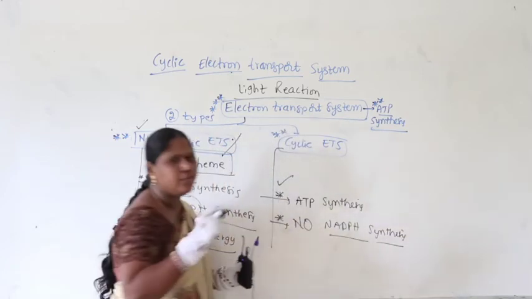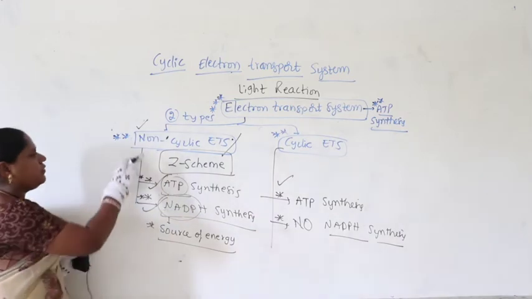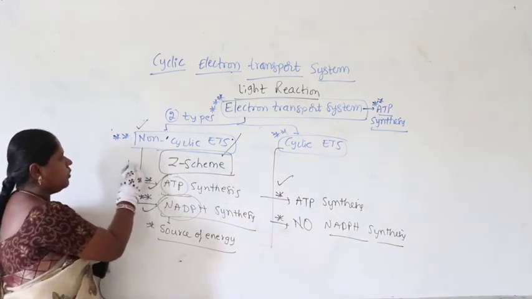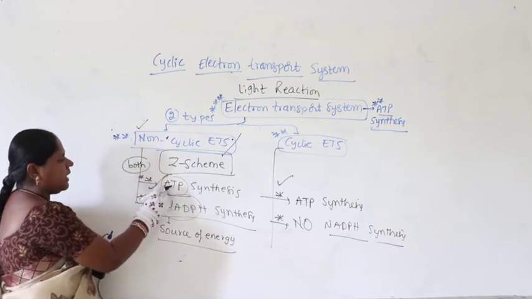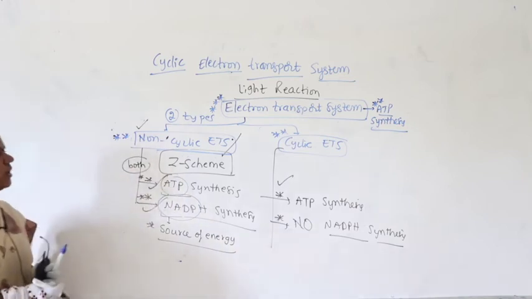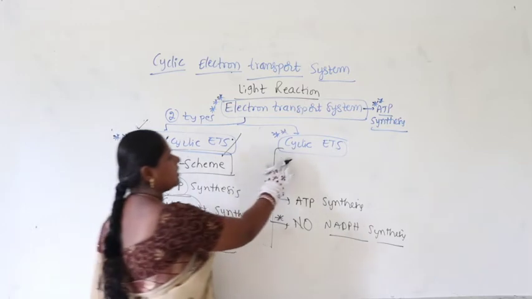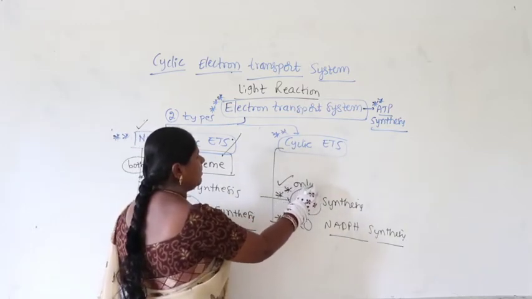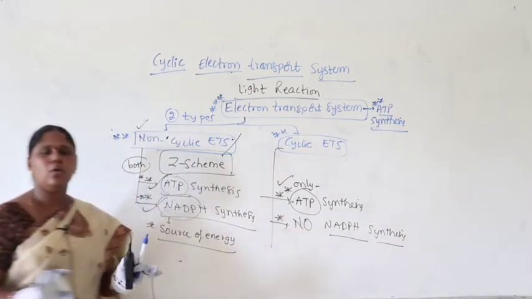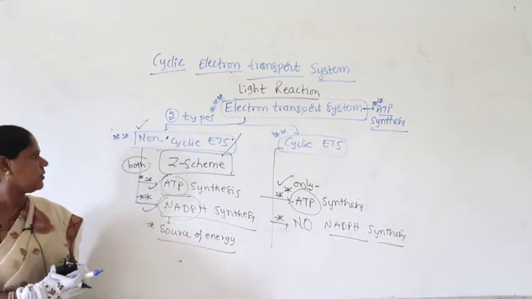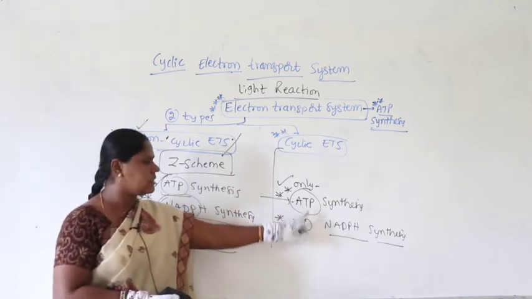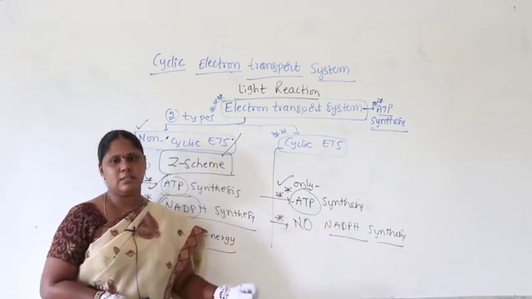In case of non-cyclic electron transport system, there is synthesis of both ATP as well as NADPH. But coming to cyclic electron transport system, we find only ATP synthesis and no NADPH synthesis.